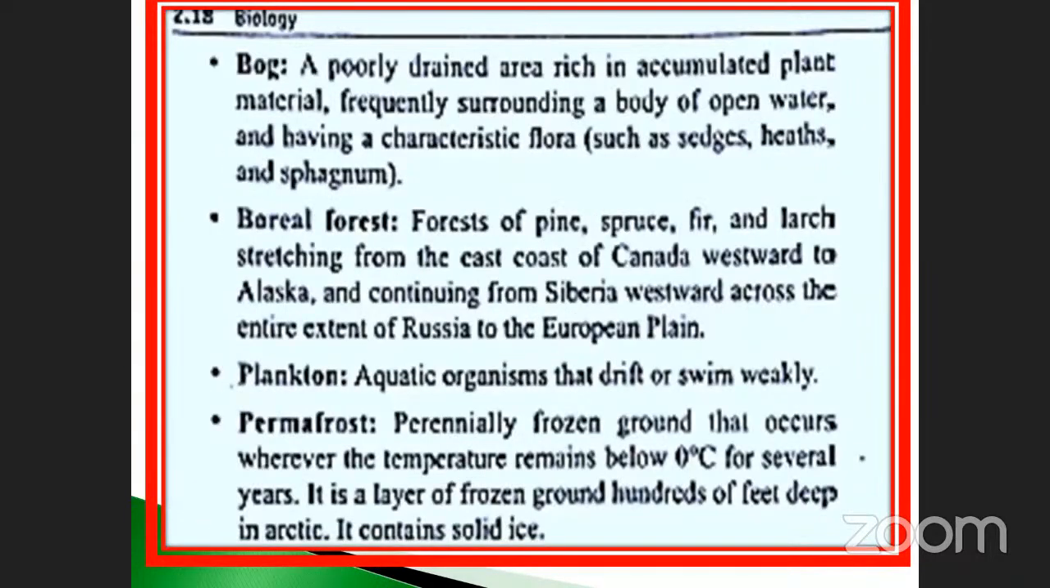And then bog, a poorly drained area rich in accumulation of plant minerals, frequently surrounding a body of open water and having a characteristic flora such as sedges, heaths, and also sphagnum. Sphagnum we already studied, isn't it? It is essential for nurseries. It has water holding capacity. It is also one of the pteridophytes, isn't it, my dear? It is used for fuels. Coal is also formed due to sphagnum.